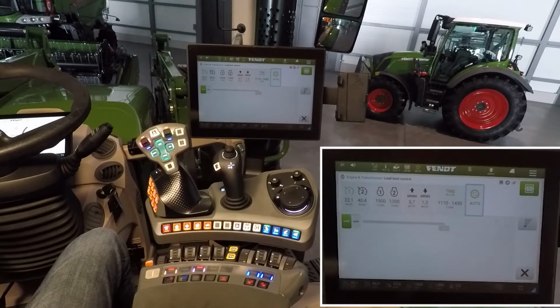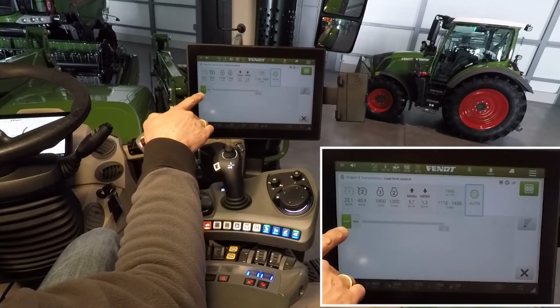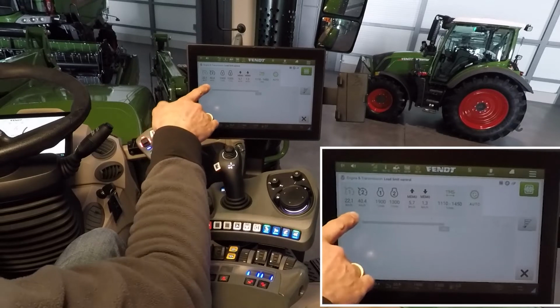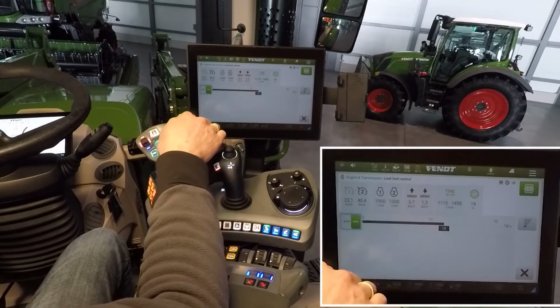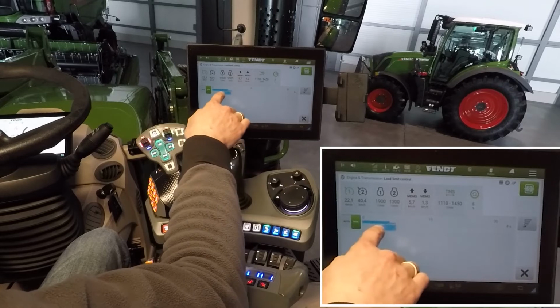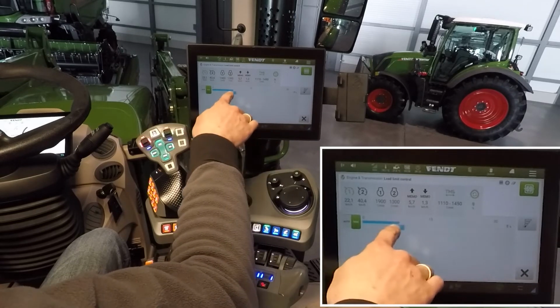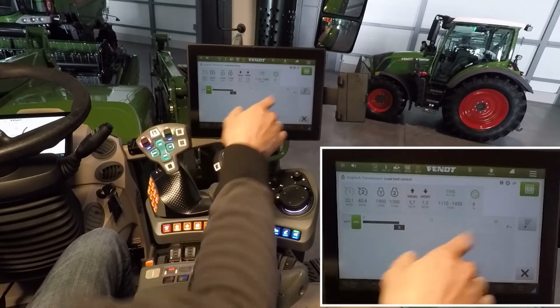Our maximum output control, you can use it in automatic mode or switch over to manual mode, and then you change the value between 0 and 30%.